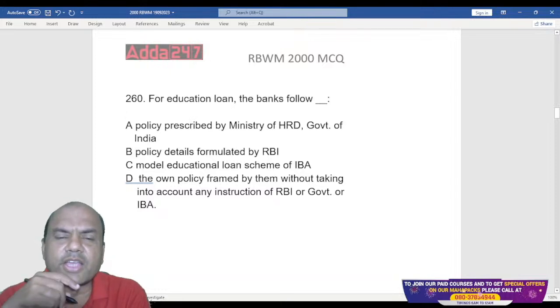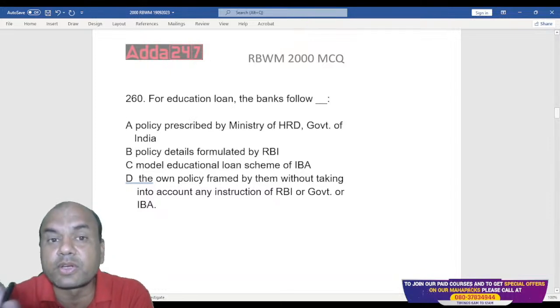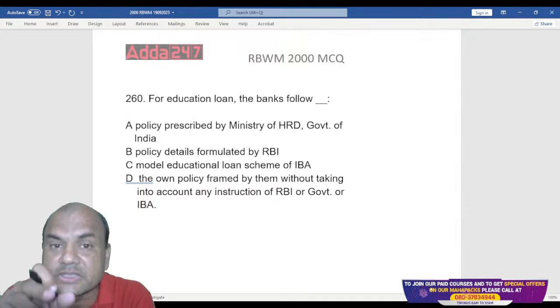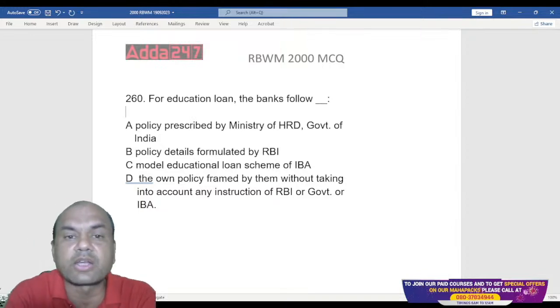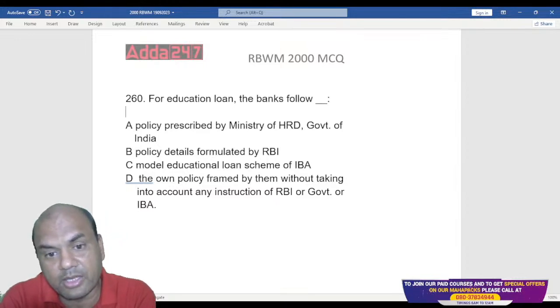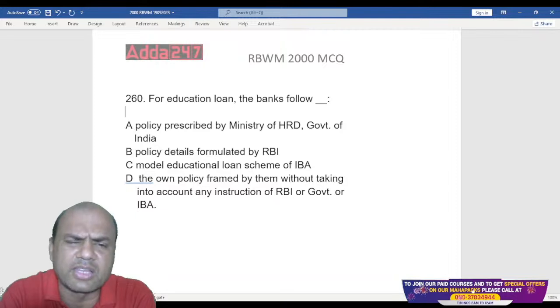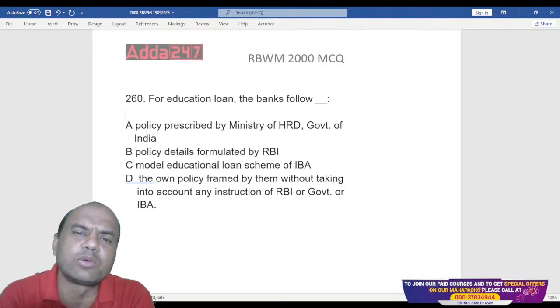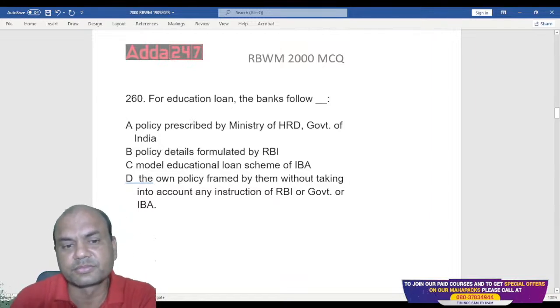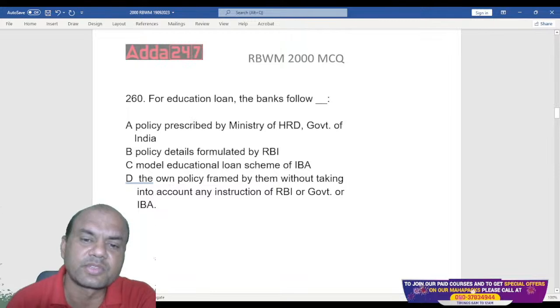Means education loan, which policy is followed? This policy is given by a certain institution. Which is that institution? That is the right question over here. HRD, Ministry of HRD, RBI, IBA, or their own. Forget everything, RBI, forget this government, I'll do whatever I want. Is it D? What is the answer? Everyone, what is the answer?